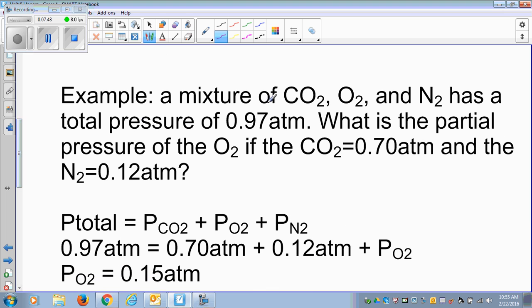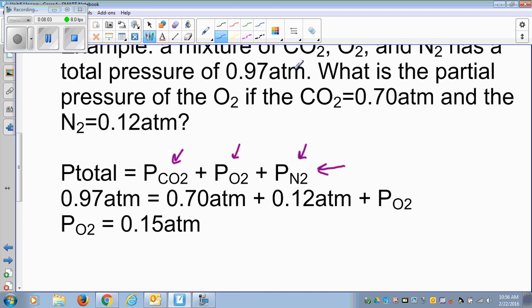So for example, you have a mixture of 3 gases here. So total pressure should be equal to the pressure of carbon dioxide plus pressure of oxygen plus pressure of nitrogen, because these are the 3 gases we have in this total mixture. The question says that it has a total pressure of 0.97 atm. What is the partial pressure of oxygen? You don't know the partial pressure of oxygen. You have the partial pressure of carbon dioxide and the nitrogen. So you plug those two in and calculate it for oxygen. Add them together and subtract it from this, and that's about it. That tells you the partial pressure of that gas.